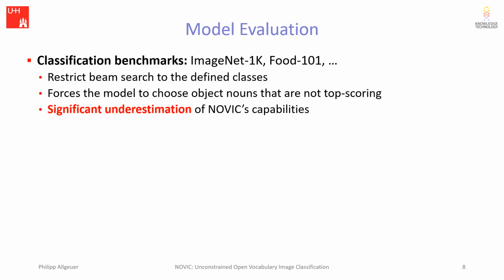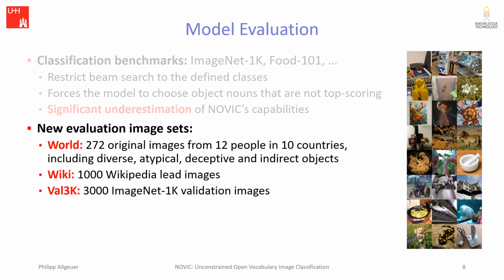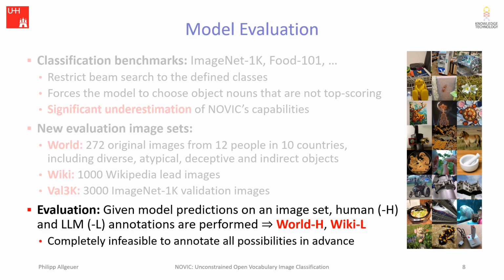show in the paper. To tackle this problem, we curated 3 new evaluation image sets specifically for open vocabulary image classification: the World, Wiki, and WACV datasets. The World dataset in particular tries to include diverse, atypical, deceptive, and indirect objects in order to ensure a challenging and meaningful evaluation. Given Novik's predictions on one of these image sets, human and LLM annotations are performed, which we denote with a suffix like WorldH and WikiL. Note that it is clearly completely infeasible to annotate all possibilities in advance.